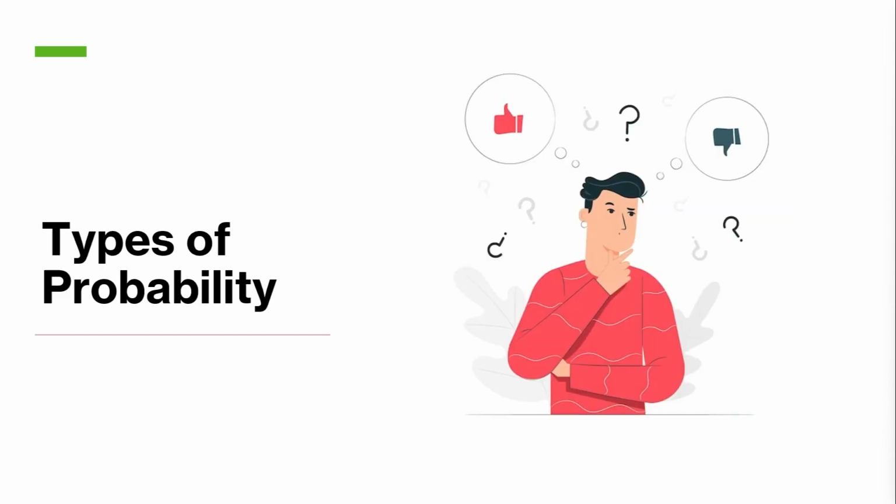Now, there's a couple types of probability. Now that you've gotten a good grasp of what probability is and how it is calculated, let's dive into the different types of probabilities. Understanding these can really help you make more informed decisions. There are two broad categories of probability, subjective and objective. Subjective probability is based on personal or subjective judgment and can vary from person to person. For example, during the 2008 financial crisis, not many people predicted the housing market crash, but those who did made a killing while the rest of the world suffered. The probability of this event was different for each person based on their own personal subjective opinions. However, there was also data backing this up, so this can be a mix of subjective and objective.